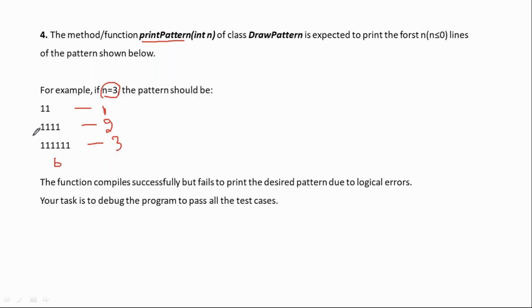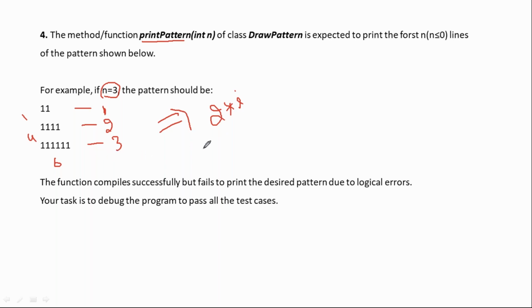Here 6 ones, here 4 ones, here 2 ones. What is the formula here? 2 into i. That many numbers in each row we are printing, right? This is actually your formula.